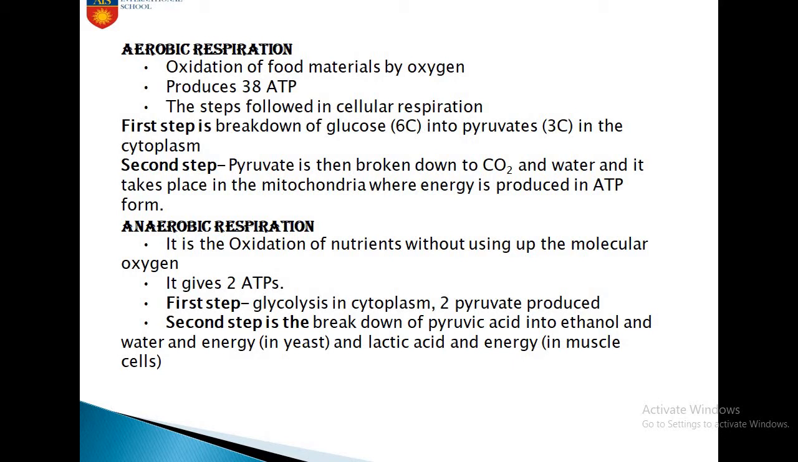This lactic acid, if you remember, is produced when we do strenuous exercise, when we are in an anaerobic environment. The lactic acid is produced because we are respiring anaerobically at that moment, and the pyruvate molecule is converted into lactic acid, which accumulates in our muscles. This results in fatigue, and it gives us less energy. It gives only 2 molecules of ATP.